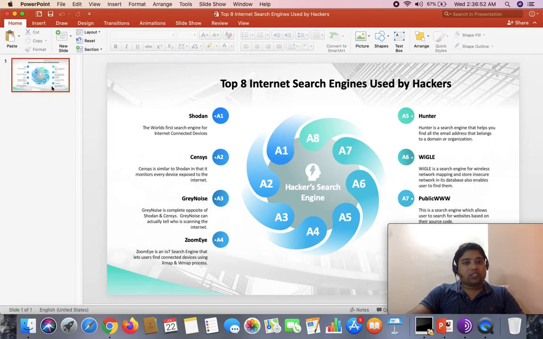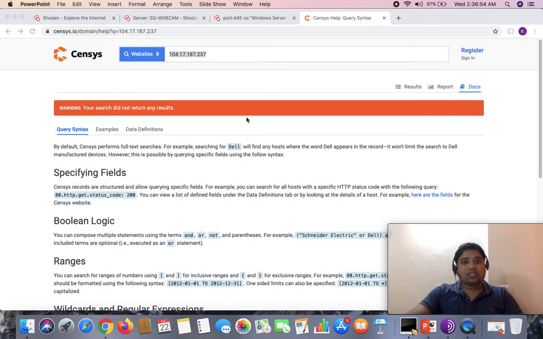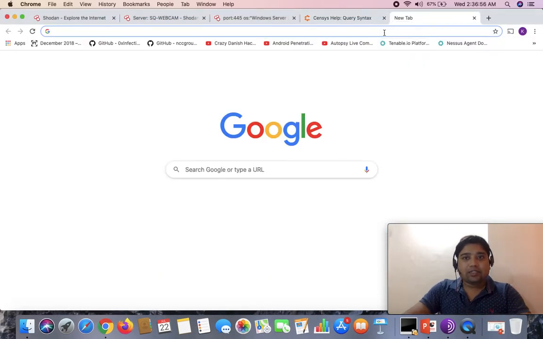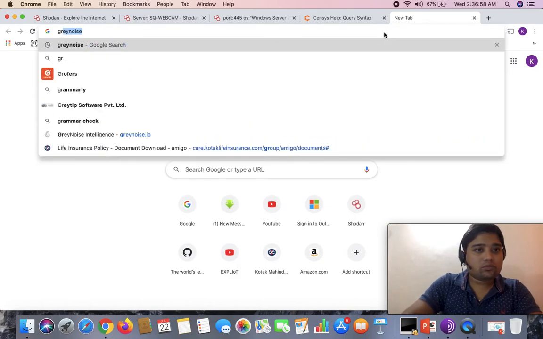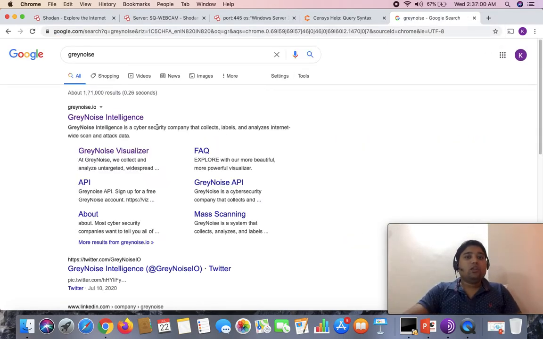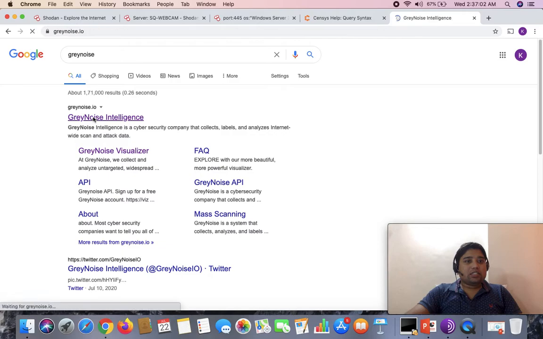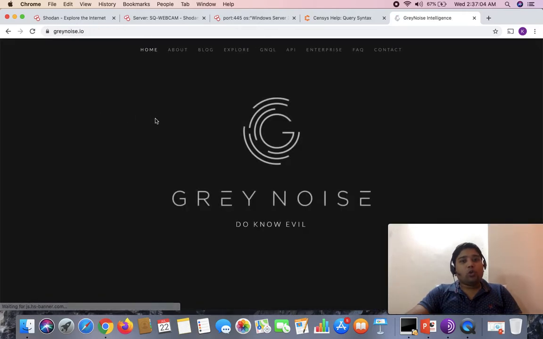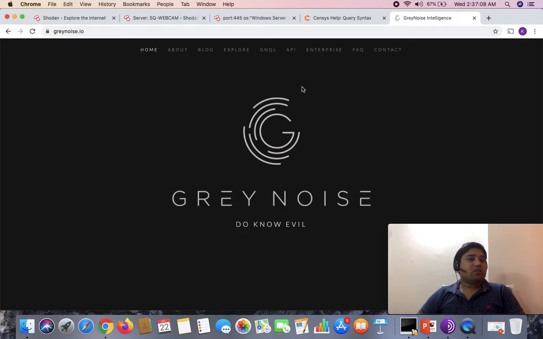the search engine, which is GreyNoise. I love it, guys. So GreyNoise is a very powerful tool, but the opposite of Shodan and Censys. Shodan and Censys show you the details of all the devices which are exposed to the internet, but this does the completely reverse.